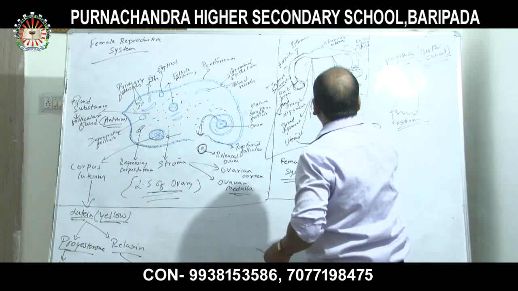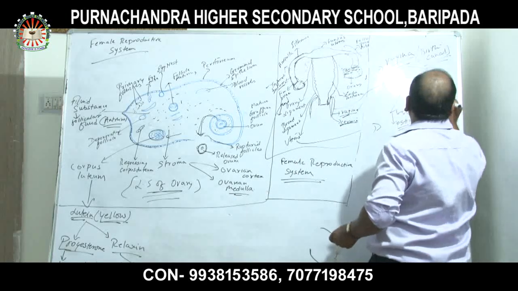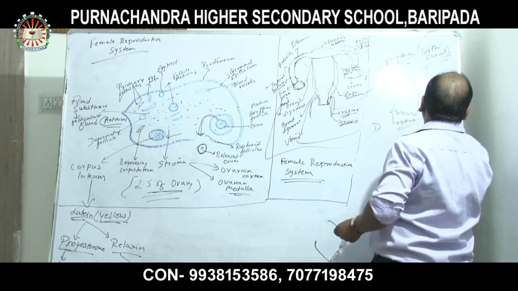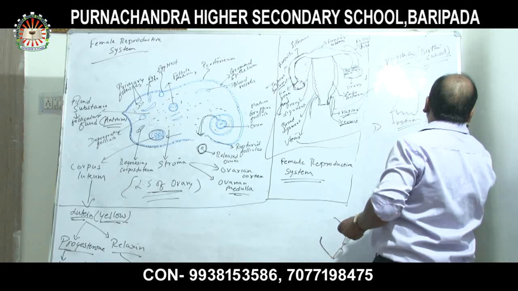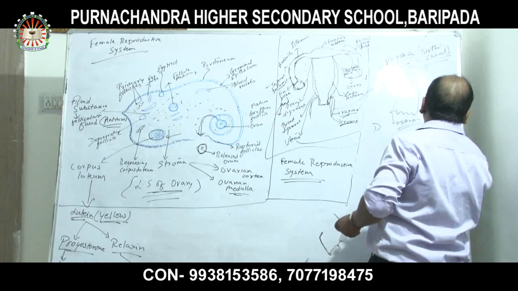The outermost part of the vagina is folded into two parts: the major part, the labia majora, and the inner part, the labia minora.